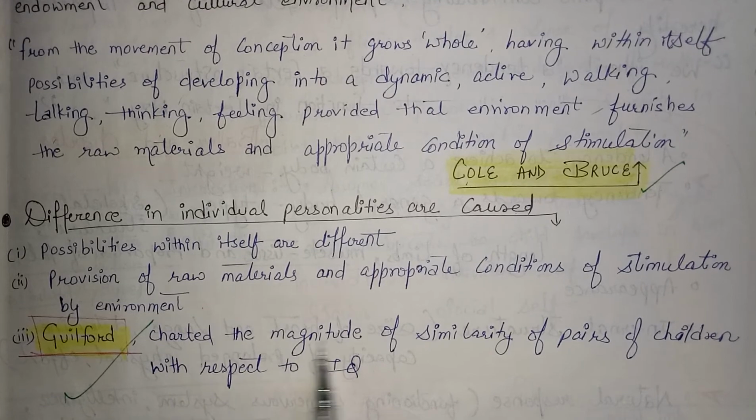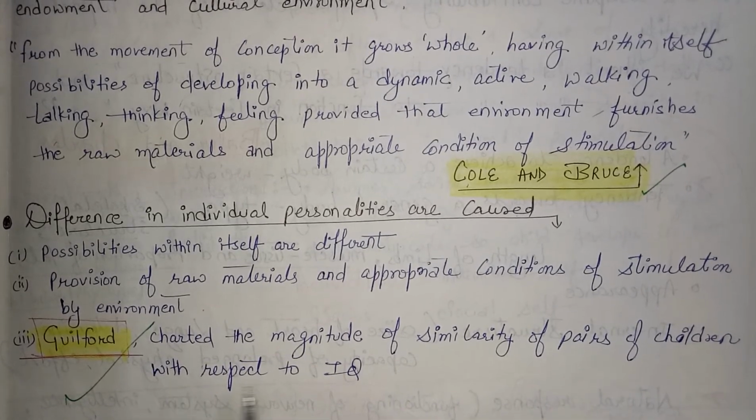Guilford charted the magnitude of similarities of pairs of children with respect to IQ.